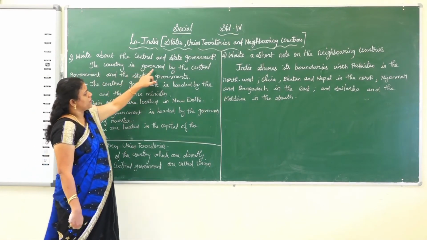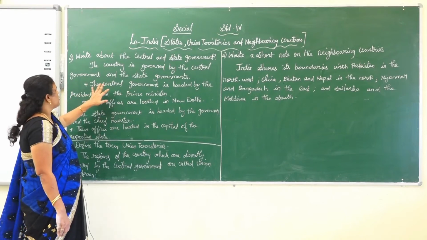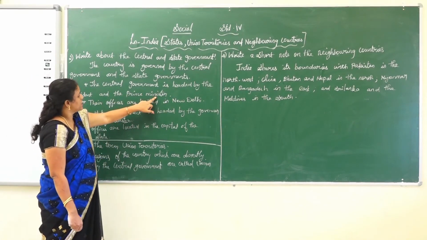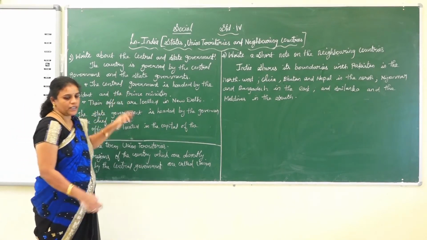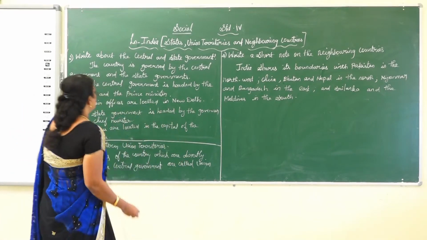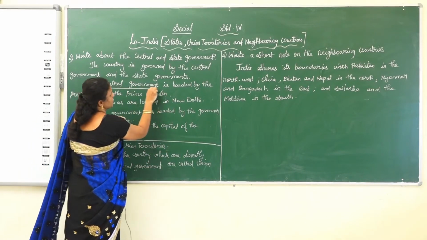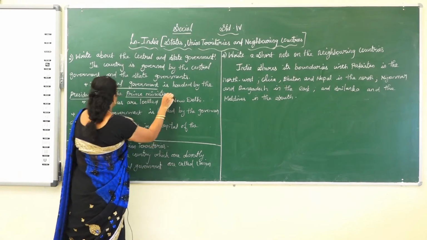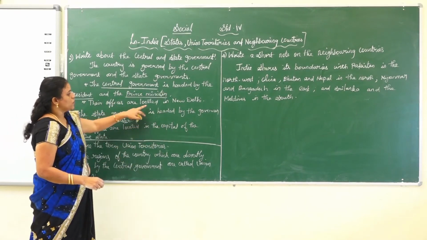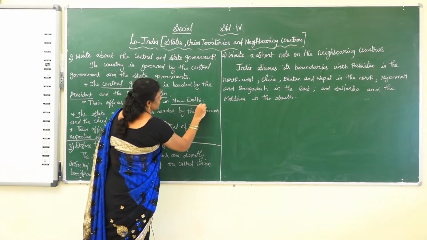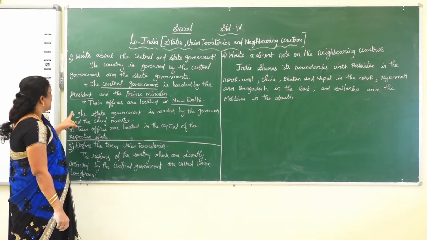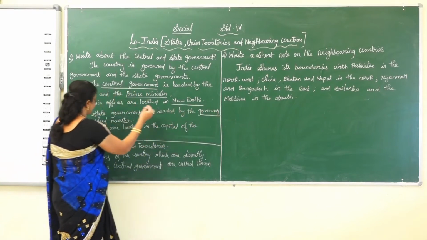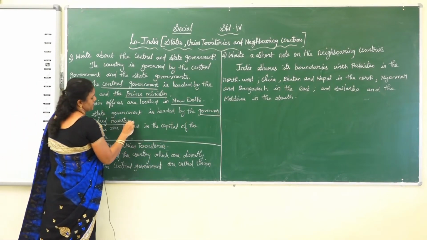The central government is headed by the president and the prime minister. Their offices are located in New Delhi, whereas the state government is headed by the governor and the chief minister.